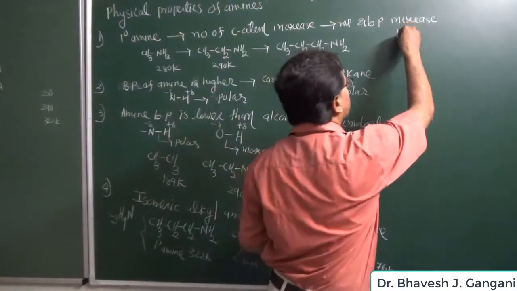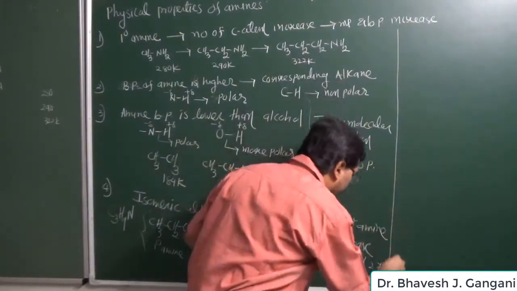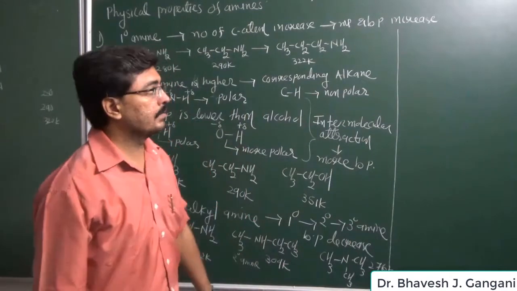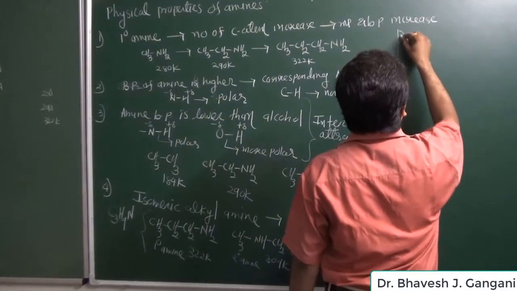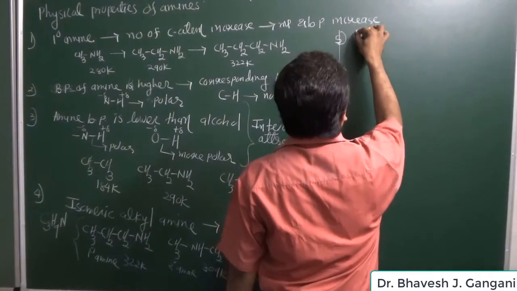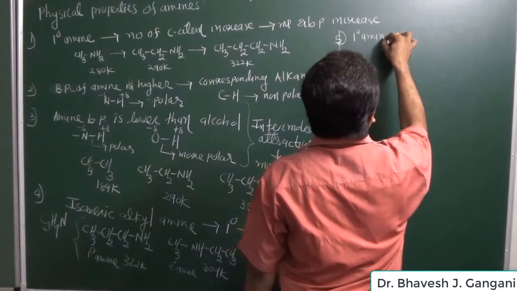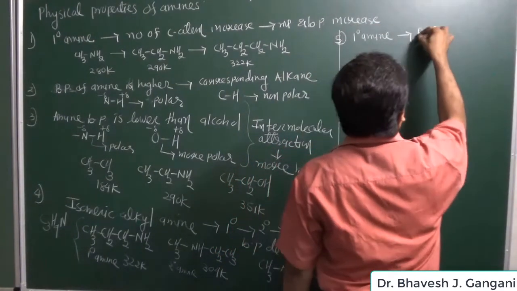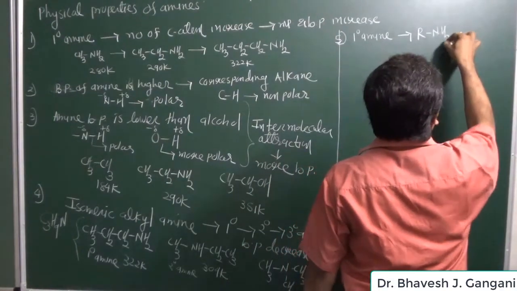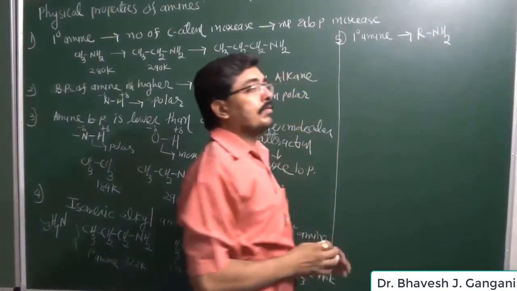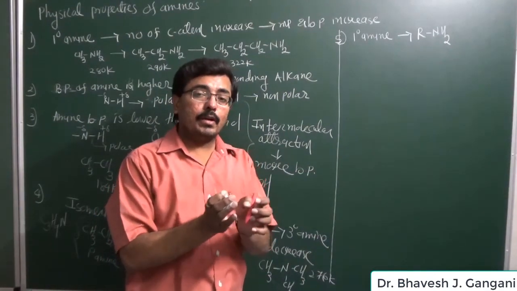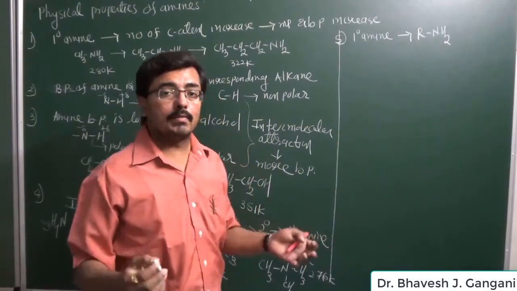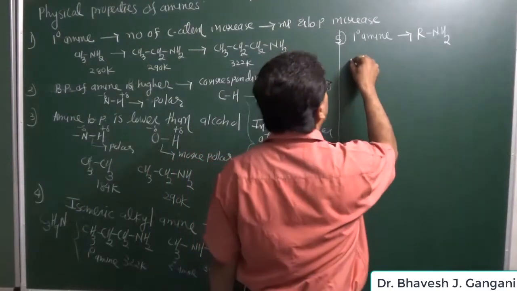Now, one more reason we can give for the boiling points of primary, secondary and tertiary amines. It is observed that in the case of primary amine, the formula of primary amine is RNH2. So in the liquid state of primary amine, each molecule of amine is joined to another molecule with a weak intermolecular hydrogen bond.